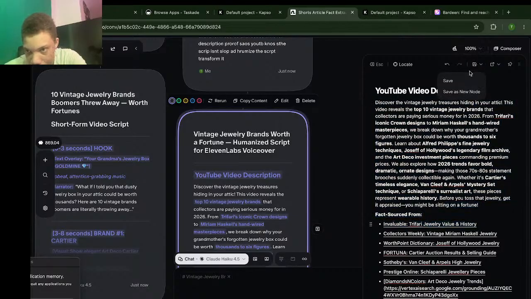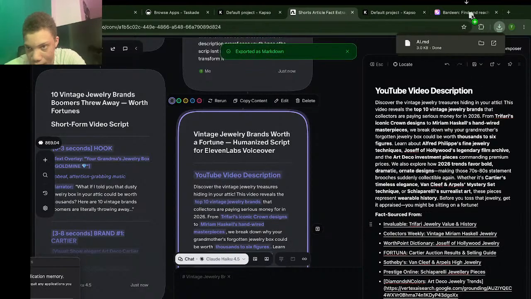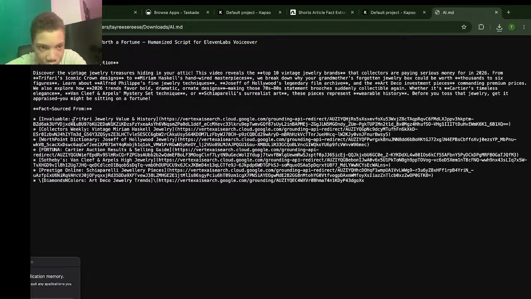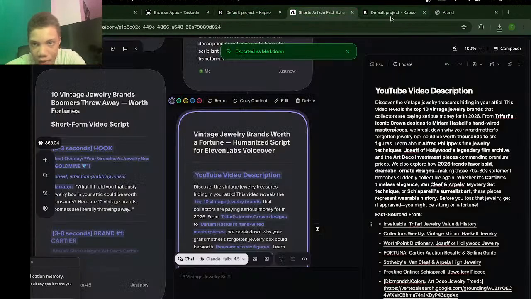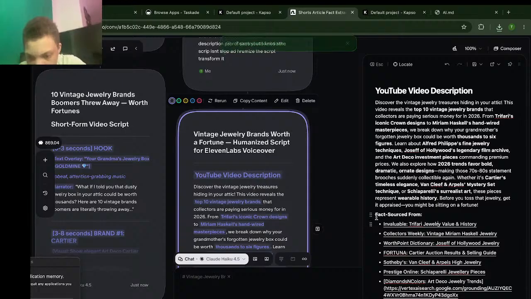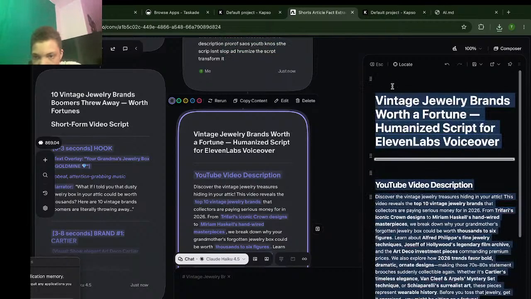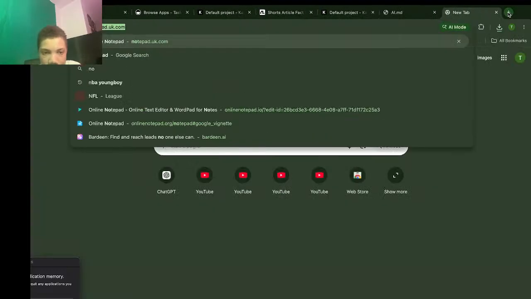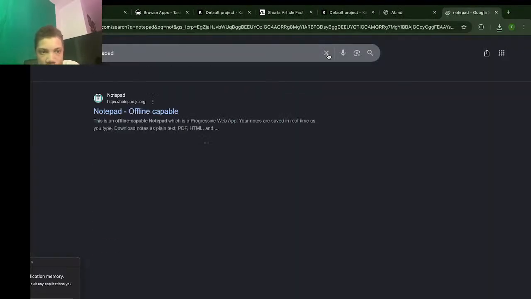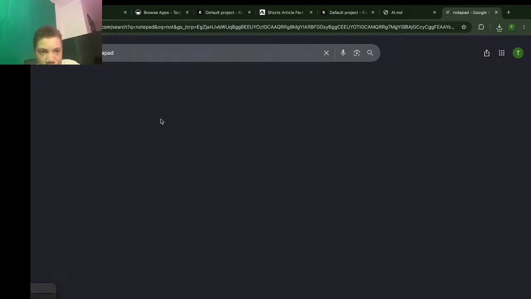What I like to do is save this right here as a markdown, so that we can just open it up and you can see everything, so everything's not fake. Then I'm going to copy and paste this over to a notepad. There are free notes online which I'm going to use. So I'm going to use this notepad right here so that y'all can see everything.